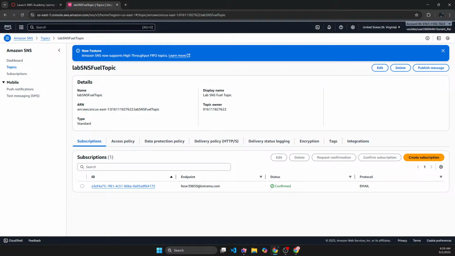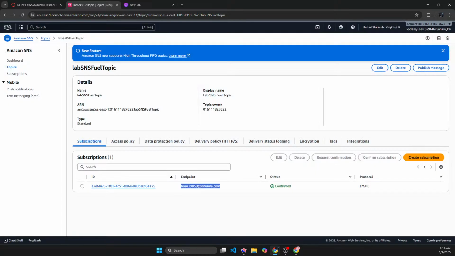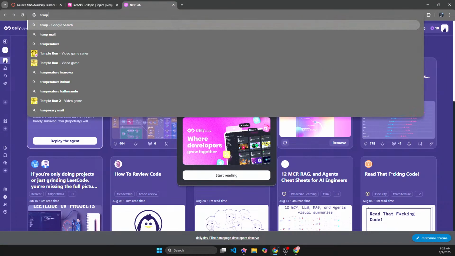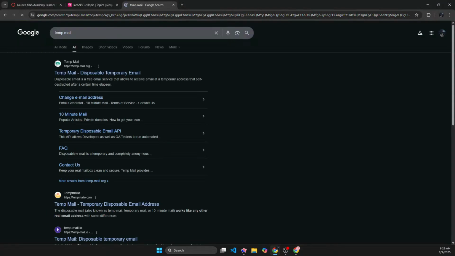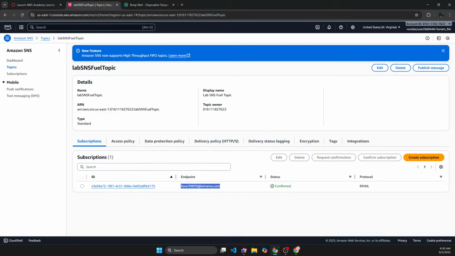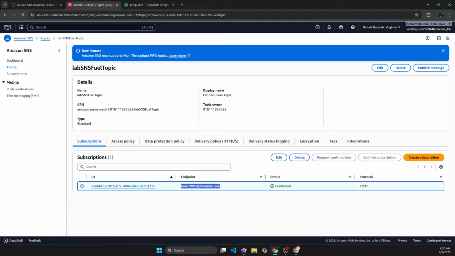We just need to create a new subscription, but this is a temporary email because of course. So let's just go to the temporary mail and subscribe. You can use your own mail, but I'm not going to use my personal mail for this, so I'm just going to use a temporary mail. Mikeka almost looks like Mikasa, but anyway. So let's create a new subscription.